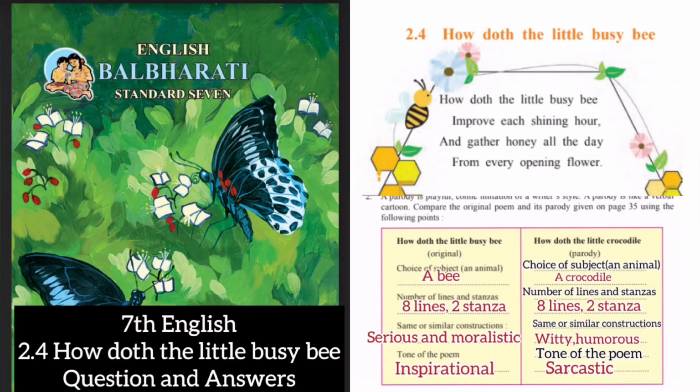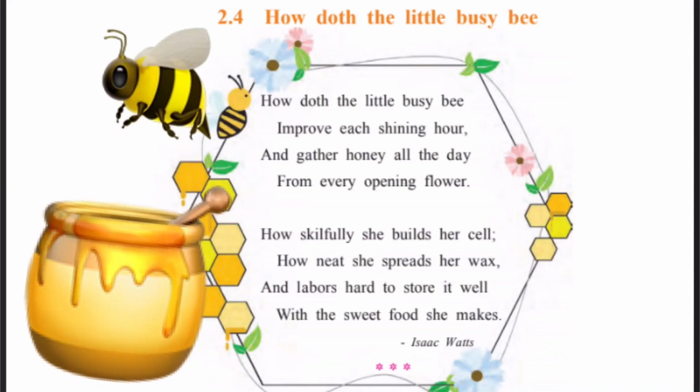Today I am going to explain and give the answers of 2.4 How Doth the Little Busy Bee. So let's begin. First I am going to summarize the poem.